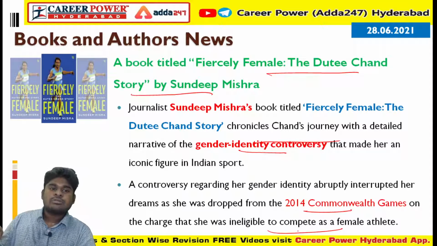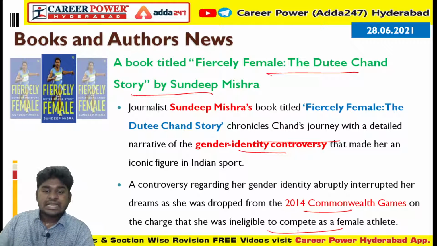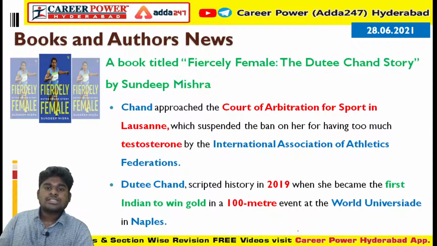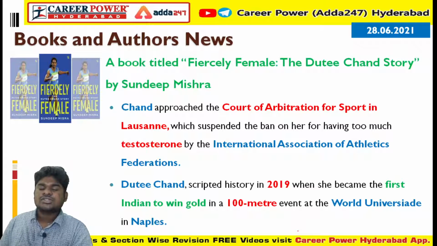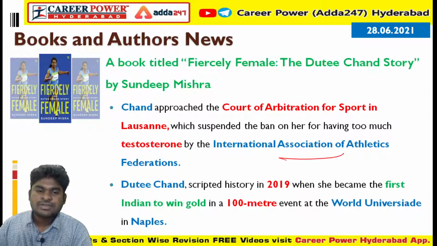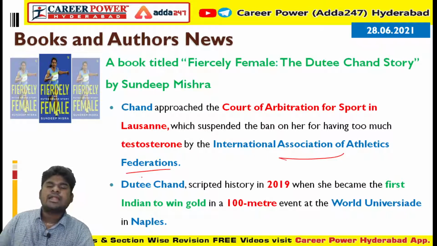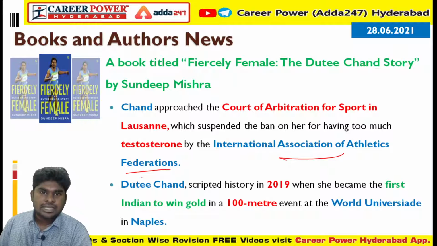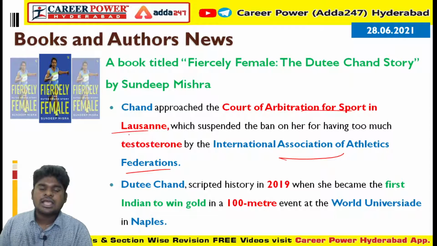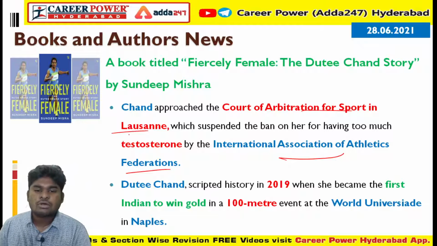So in 2014 she was declared ineligible to compete as a female athlete because she was having excessive amounts of testosterone hormone in her body. So the International Association of Athletics Federations banned her from participating in the Commonwealth Games. So she approached the Court of Arbitration for Sport in Lausanne, Switzerland. This court suspended the ban and allowed her to participate.